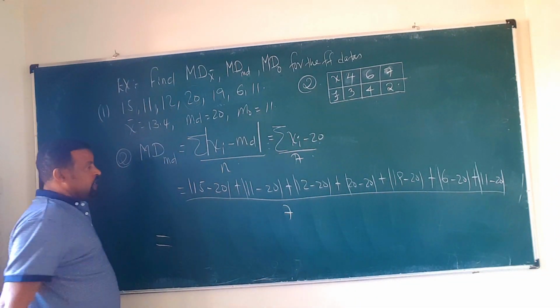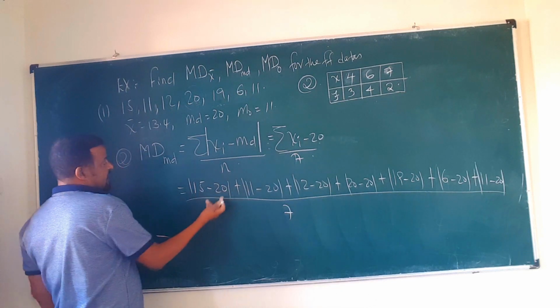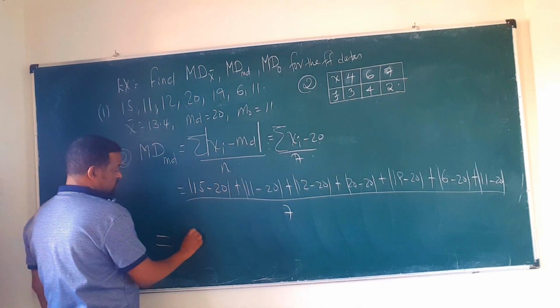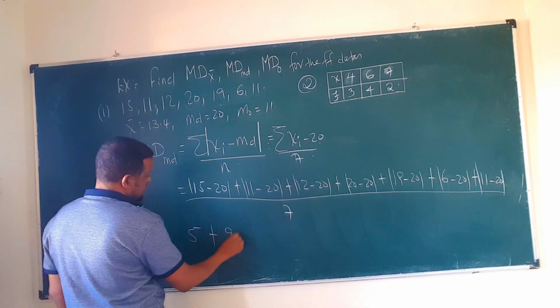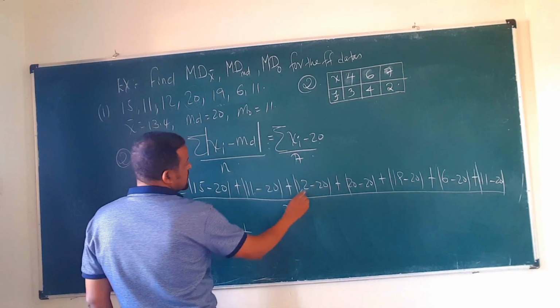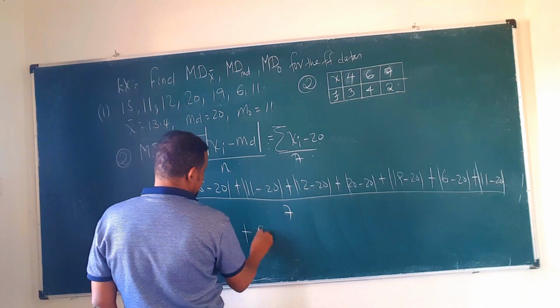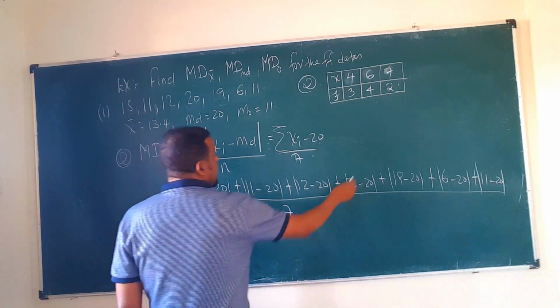So this will be, from 15, 20 minus is negative 5, absolute value 5, plus from 11, 20 minus, which is 9, plus from 12, 20 minus, which is 8. From 20, this is 0.